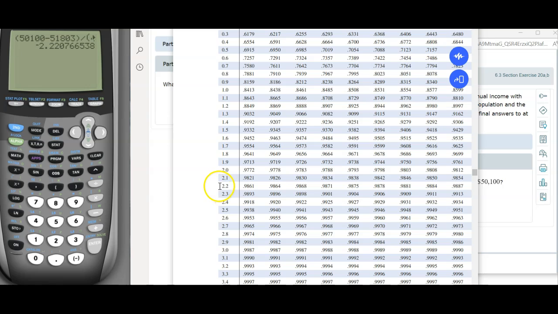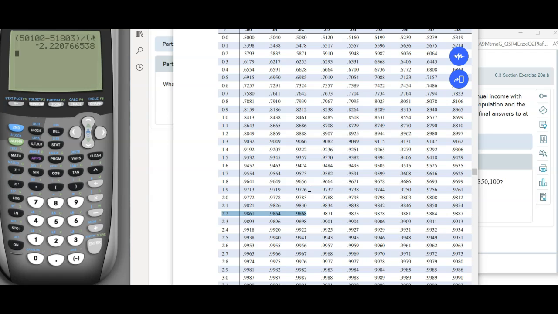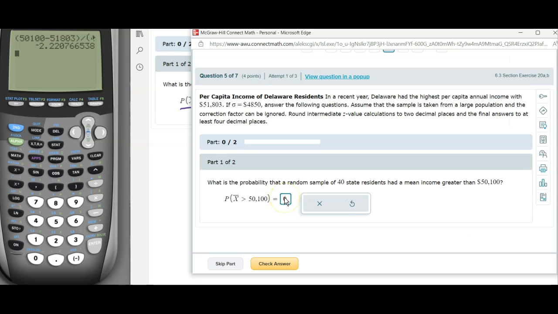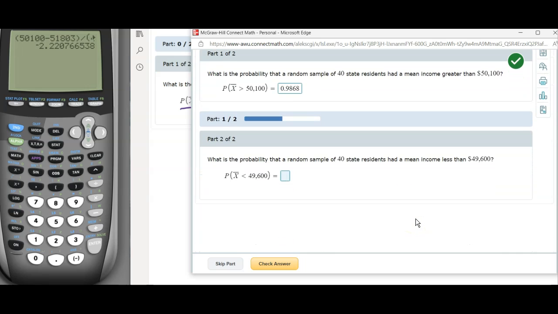So 2.2 is right here, and 22, I think that's the value. Yeah, this is going to be the value here, 0.9868. So that's the probability you're looking for. Let's plug it in: 0.9868. So the first part is correct. Let's go with the second part.